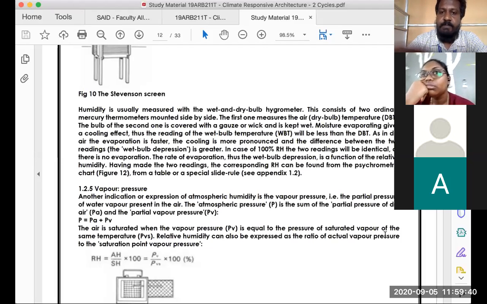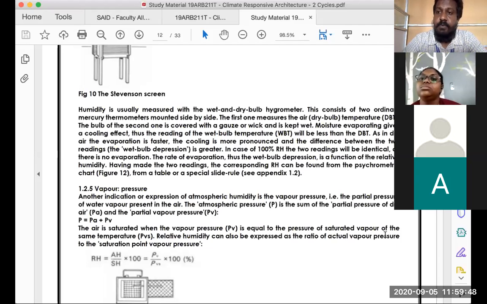The water from the wet cotton or the gauze evaporates and reduces the temperature substantially. So this temperature would take a dip. On the dry bulb it would be 36 or 37, and on the wet bulb it will be 32 or 30 degrees. So this difference will give you the actual humidity present in the atmosphere.